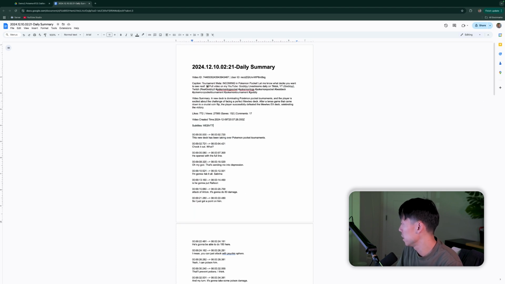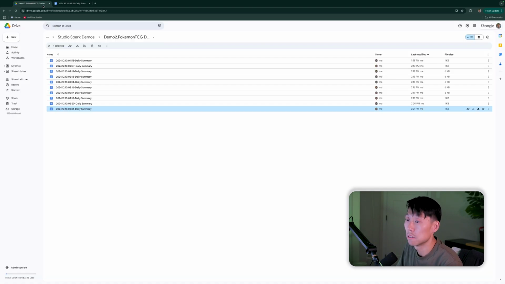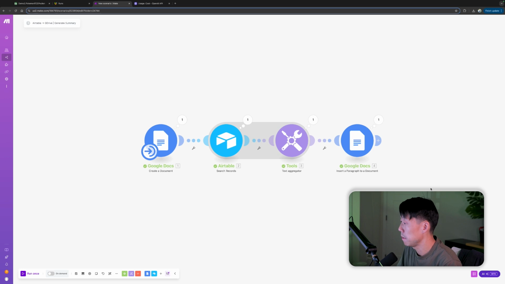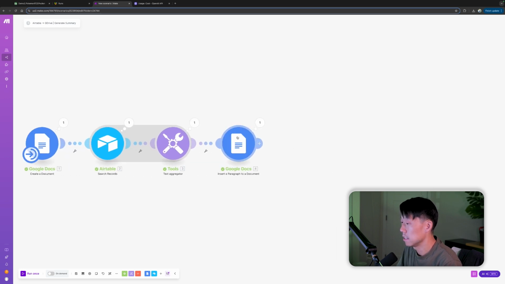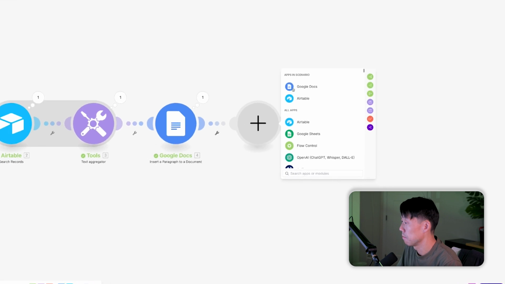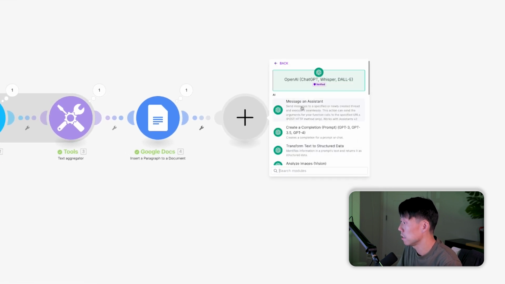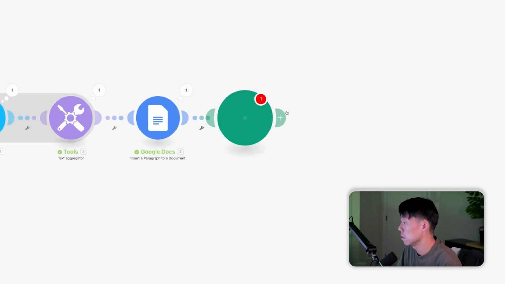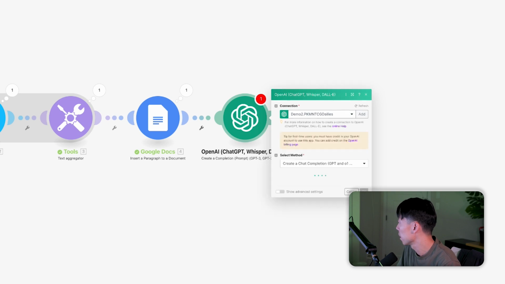The next thing we're going to do is actually get the actual summary, right? What I like to do here is have the details in the document so I can reference it. But now I would like to add the actual summary. So we're going to go back to Make. And now that this data is here, I'm going to refer back to ChatGPT. Let's go do create a completion.